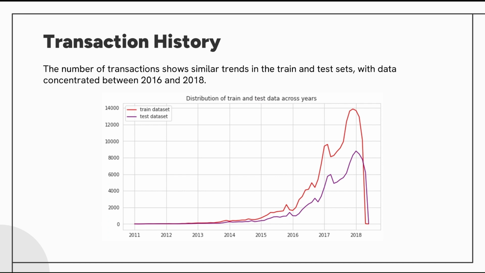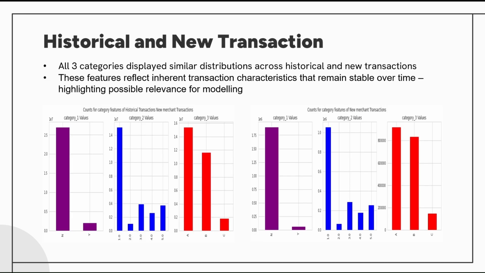Analyzing transactional history over time revealed consistent trends in the test and train datasets, with most transactions occurring between 2016 and 2018. This consistency further gave us confidence in the reliability of the data for building our model. We also observed similar distributions in historical and new transactions across key features. This stability highlighted the potential relevance of these features for predictive modeling and ensured our model in the next section could generalize well.